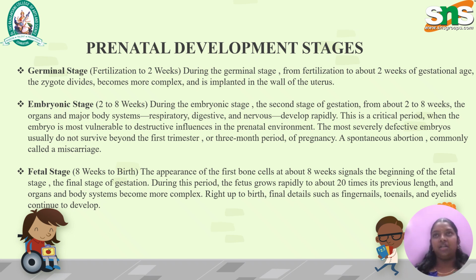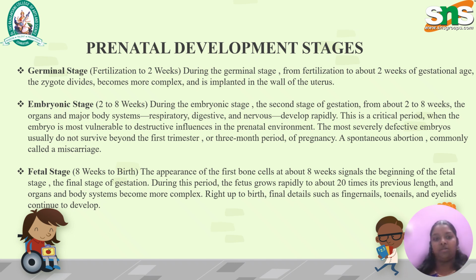In germinal stage, it starts from the fertilization to 2 weeks. During the germinal stage, from fertilization to about 2 weeks of gestational age, the zygote divides, becomes more complex, and is implanted in the wall of the uterus. During this stage, the sperm and the egg will divide into a zygote and it will fit in the wall of the uterus.